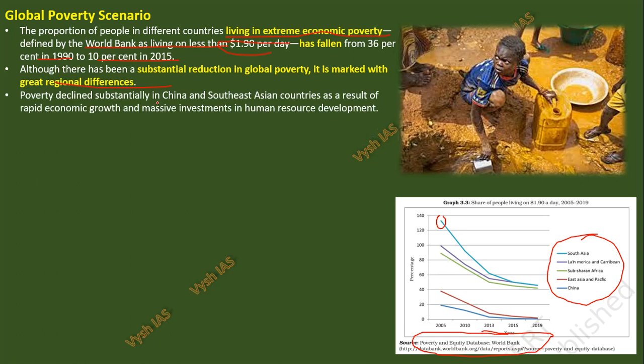Poverty declined substantially in China and Southeast Asian countries as a result of rapid economic growth and massive investment in human resource development. As I told again, India is also now doing the skilling, even China did it 10 years ago. They made their people so capable that they are going to outside countries and bringing revenues for them. They are developing new things.